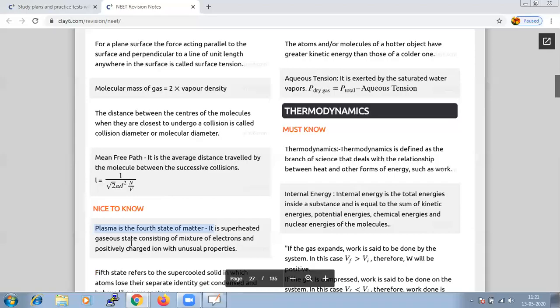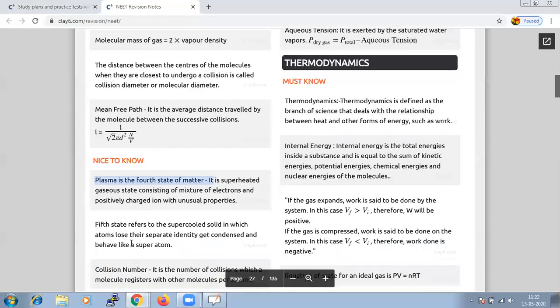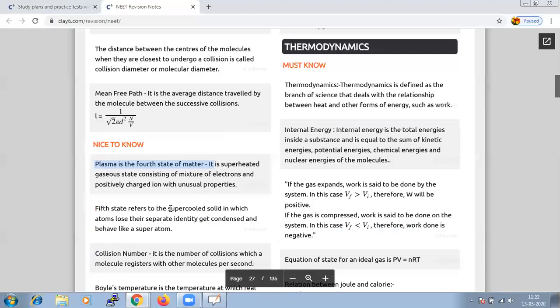Hence we are studying only 3 states of matter, and the 5th state of matter refers to the supercooled solid, in which the atoms lose their separate identity, get condensed and behave like a super atom. When we are studying the different states of matter, surface tension, viscosity and kinetic energy, there comes a concept called collision number.